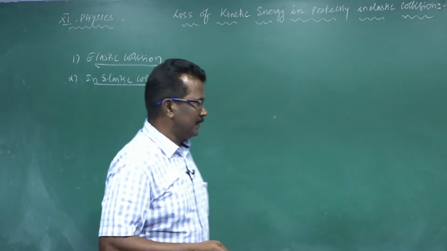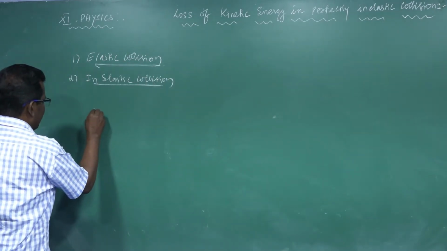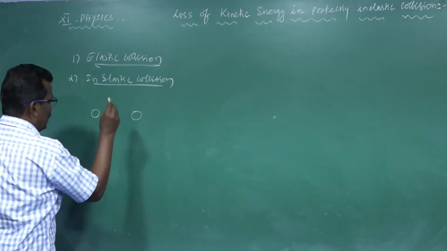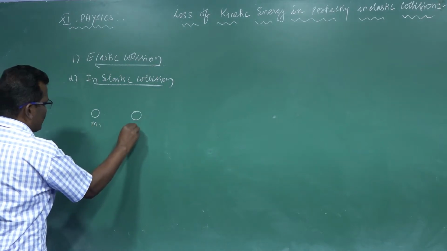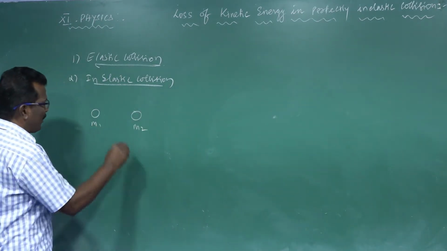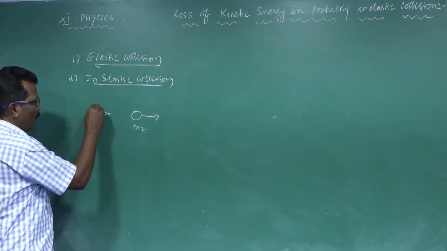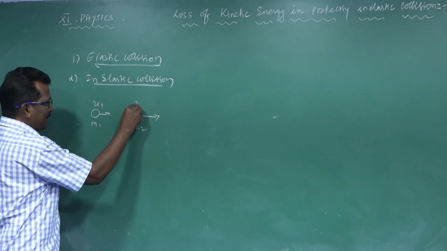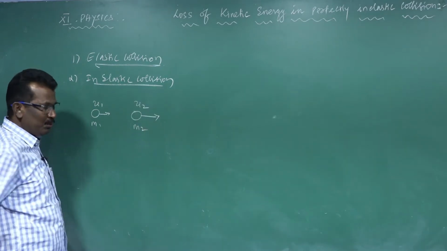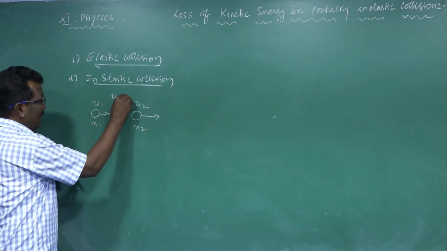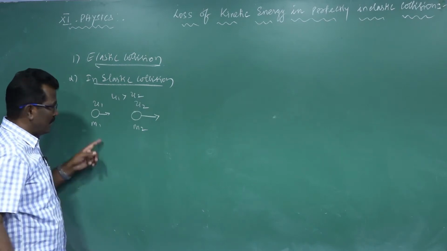Suppose two bodies are separated by a certain distance, whose masses are m1 and m2, moving in one direction. The velocity of one body is u1 and the other body's velocity is u2. Here u1 is greater than u2.